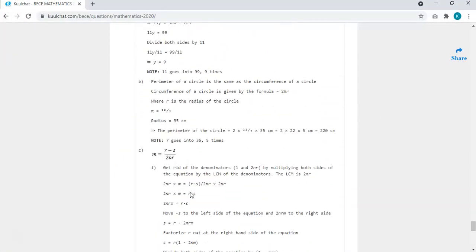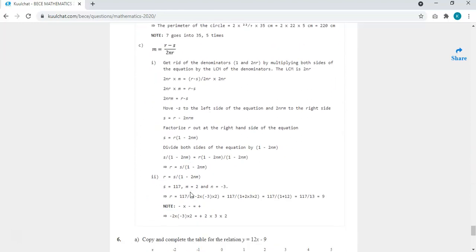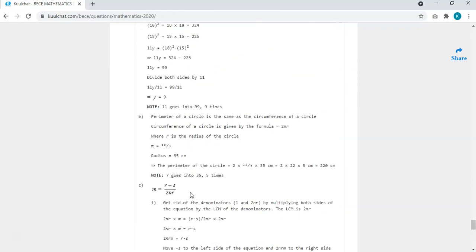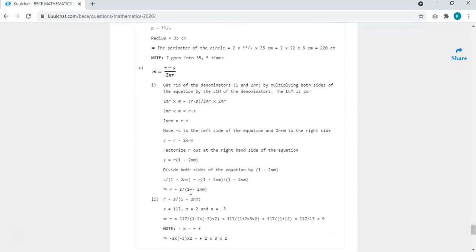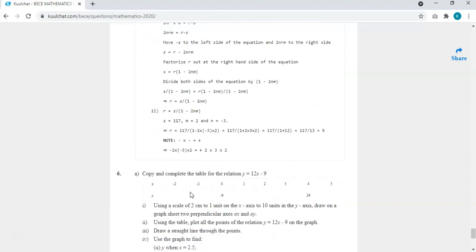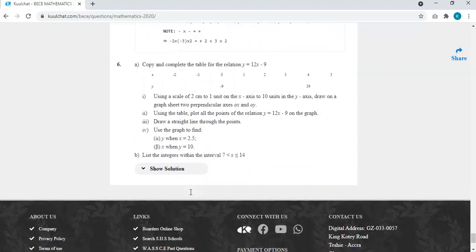So that brings us to question number 5. So we are on the last part. This is a graph we need to plot. So remember, before you write your BECE exams, you should be able to know how to draw a graph.